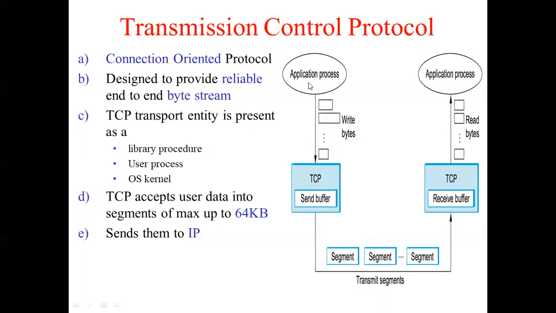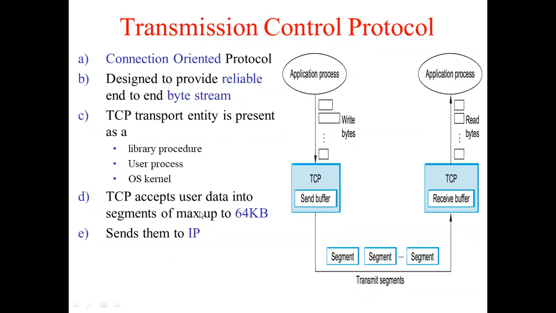Now, the important thing, you can have a look at this diagram, which is on the right-hand side, which I have drawn here. Usually what happens, the application process, that is any application, any app for that matter, will create data packets, and then it will be transmitted to the layer below it. From the application layer, it will come into the transport layer. So in the transport layer, the TCP entity is present. It is going to create segments.